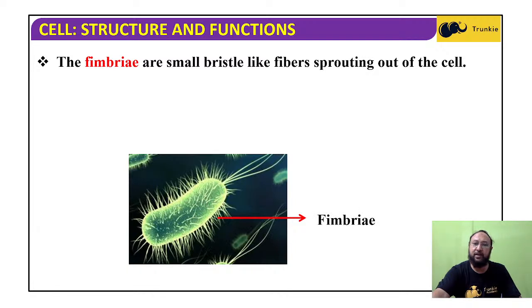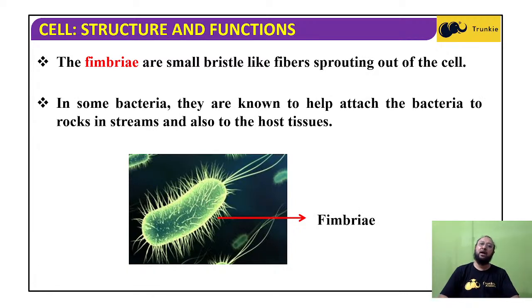Now, these fimbriae, in some bacteria, are known to help attach the bacteria to rocks in streams and also to the host tissues, since they can otherwise be moved away by the water current. So they need to attach to some substratum, like rocks in streams or rivers, or to the host tissues.